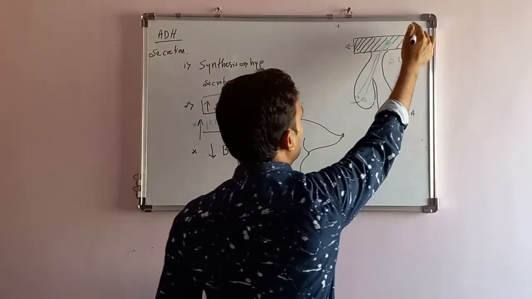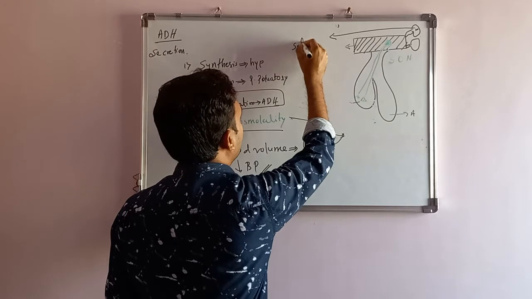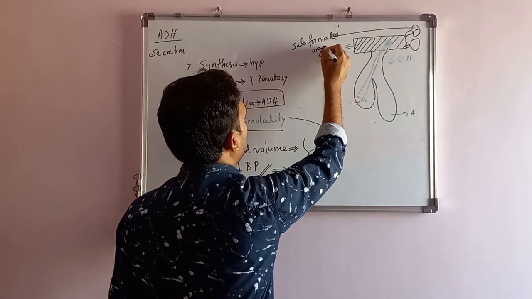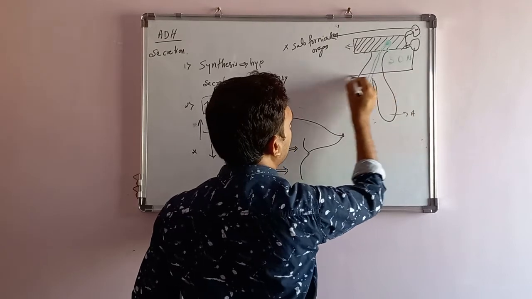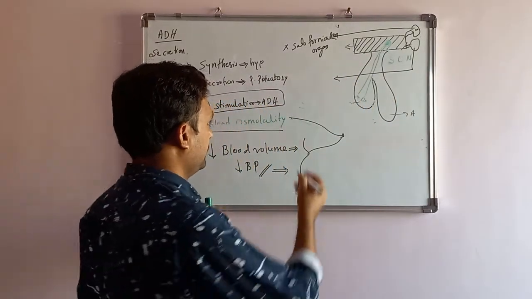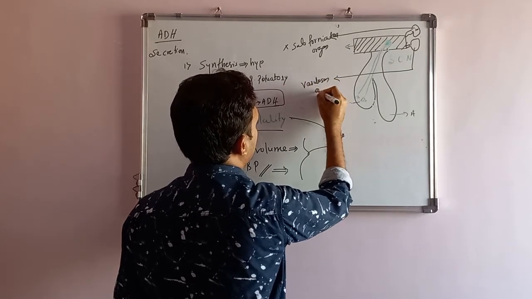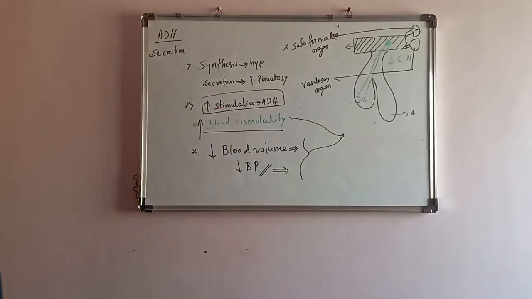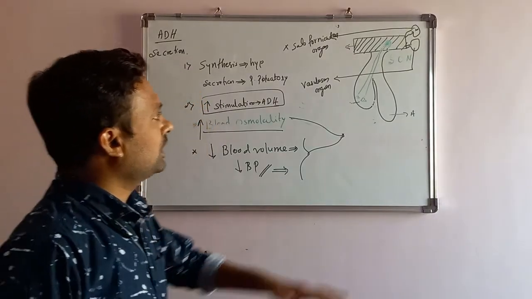The first one is known as the subfornicular organ, and the other is known as the organum vasculosum, or organ of vasculosum. So these two are the regulating ones.